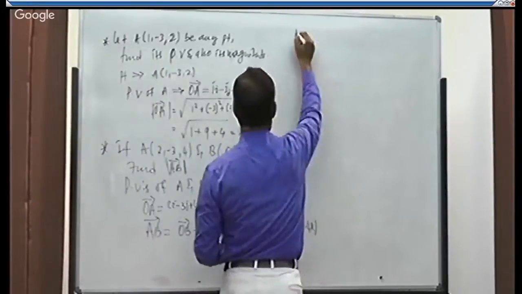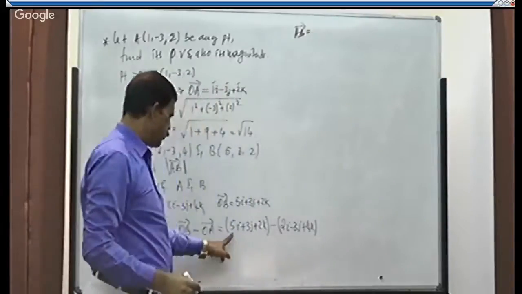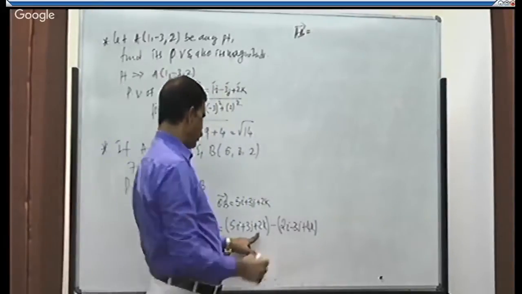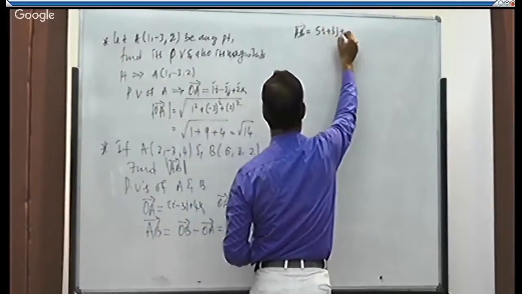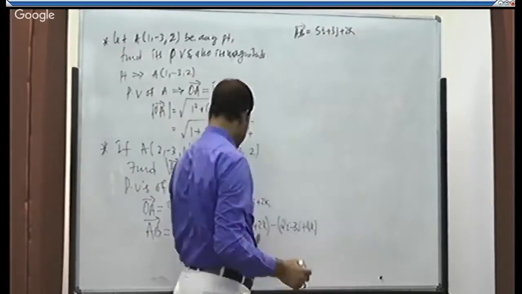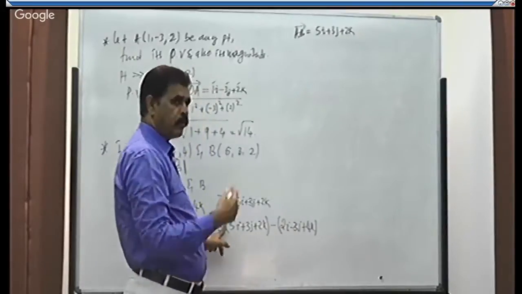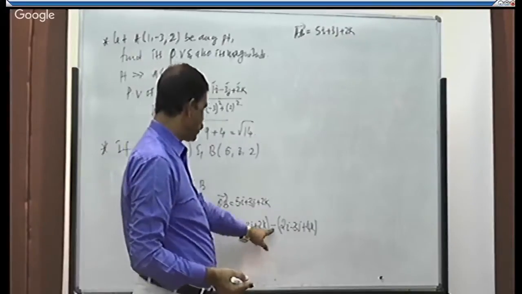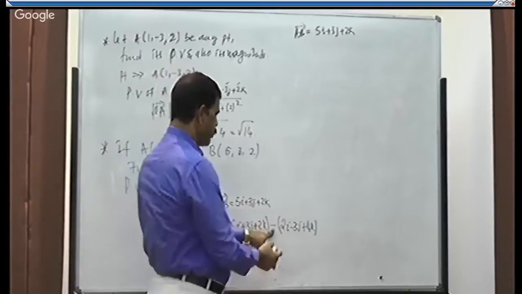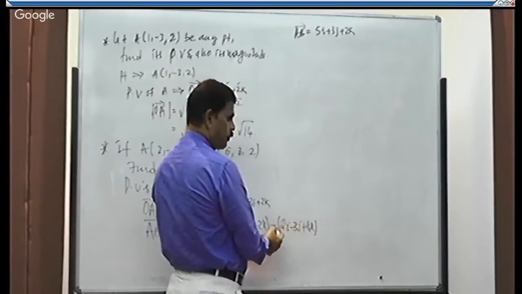That is, AB is equal to, just removing the bracket, 5i plus 3j plus 2k. Here we don't have any sign to multiply. The plus is there with you. With that, if you multiply it, you will get the same sign. Here minus is there. Means what? With all the elements of the next vector, we should multiply with minus.